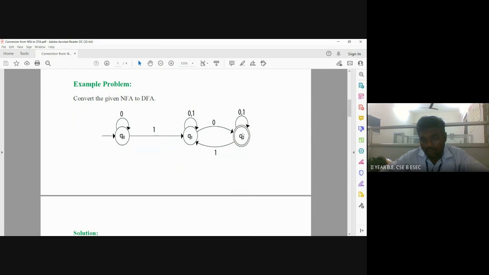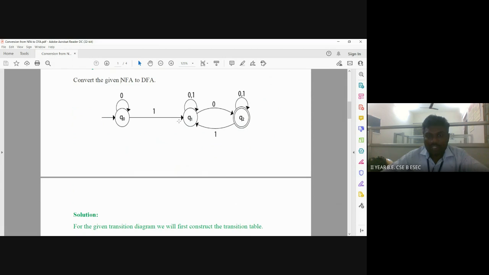In Q2, by reading the input symbol 1, a self transition happens, and also a transition from Q2 to Q1. So there are different moves from a particular state. This is the NFA. Now we are going to convert this NFA to DFA.